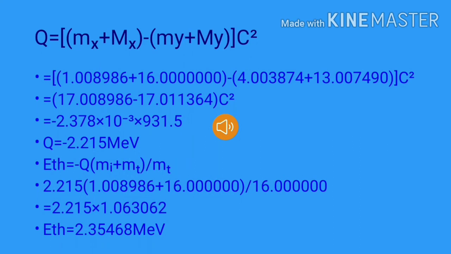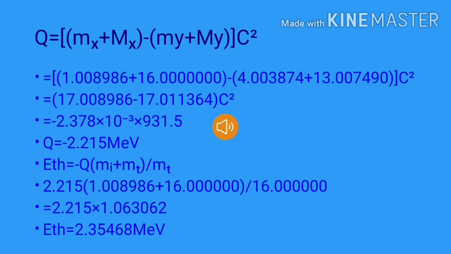Explanation. Here all the values are given. Based on the data given, Q equals (mx plus capital Mx minus my plus capital My) times c square. Substituting the values given, we get the value of Q. Q is equal to minus 2.215 MeV.